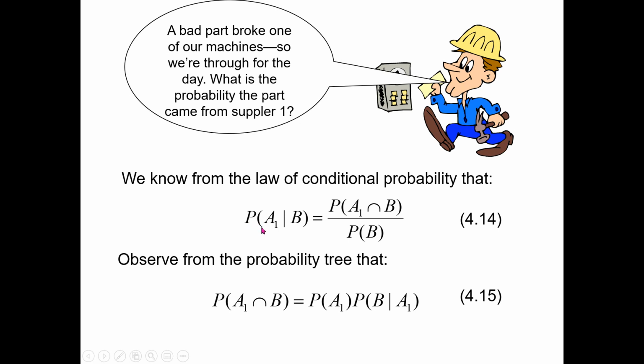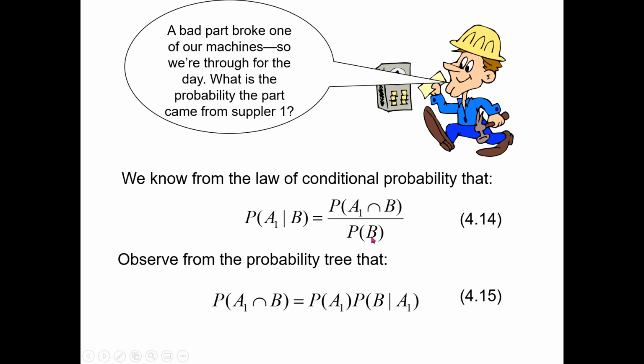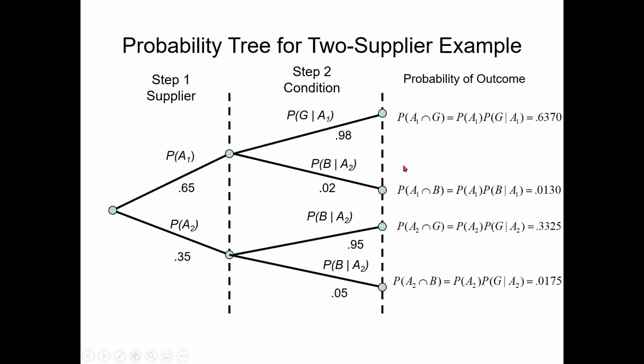So we are interested in the probability of A1 given that B, or a bad part, has been delivered. So the probability of A1 given B is equal to the probability of A1 and B divided by the probability of B. And what is B? The probability of a bad part. So we will refer back to the tree diagram. First let me focus on this denominator, the probability of a bad part. You see, a bad part could occur by using this branch, that is, A1 times the probability of B given A1. By the way, here in the tree diagram there is a little bit of a typo.